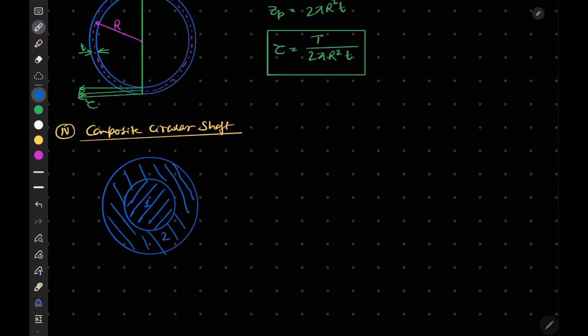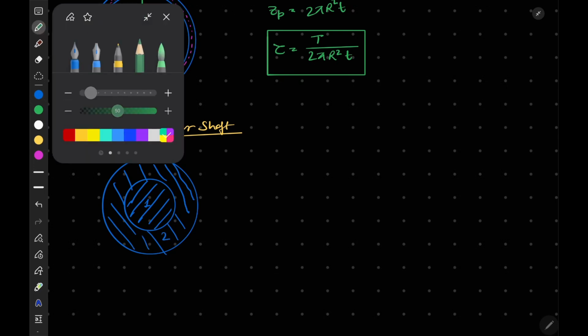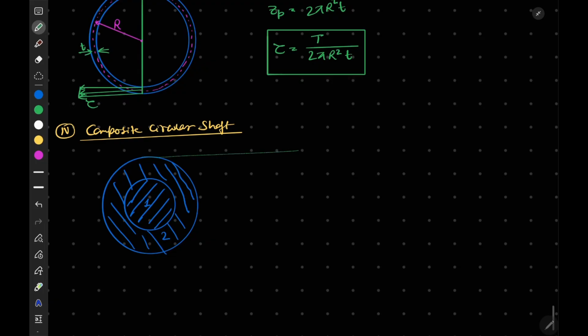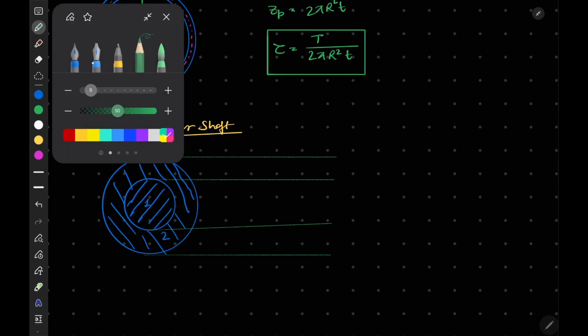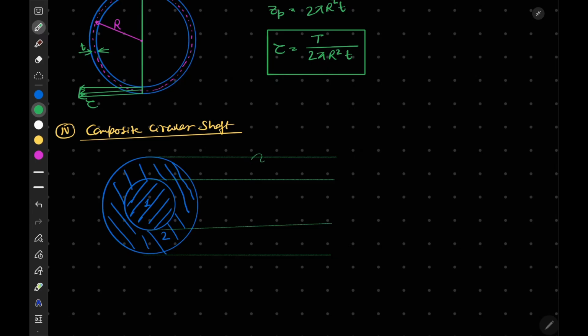Material 2. Now if I would like to draw the shear stress distribution, let me do it here. There are some points which you should remember first. I will also mention them here. What are the main points here? Let me write the main points.